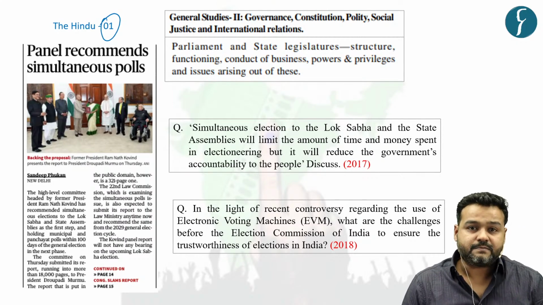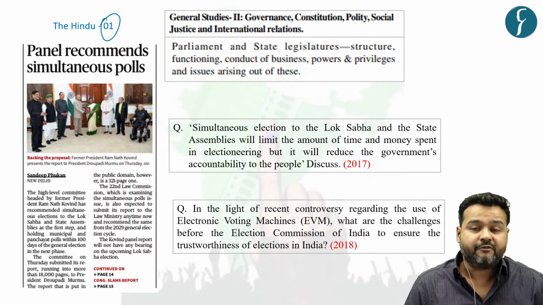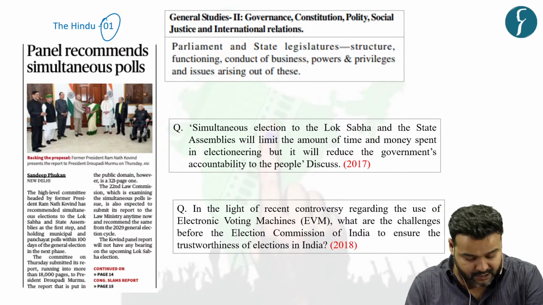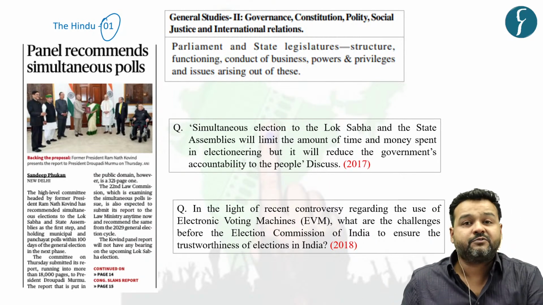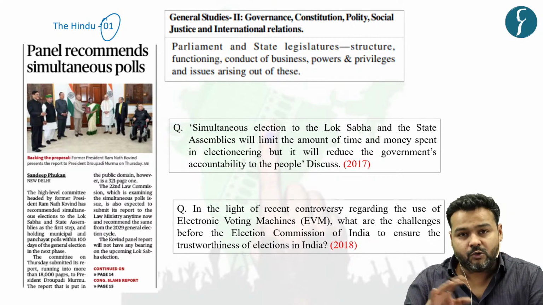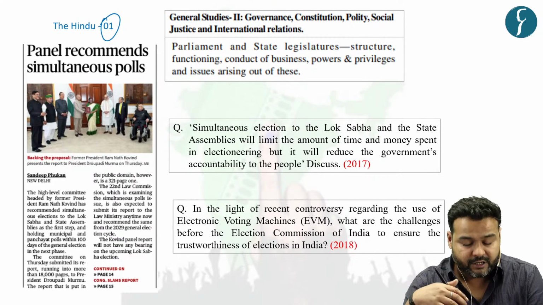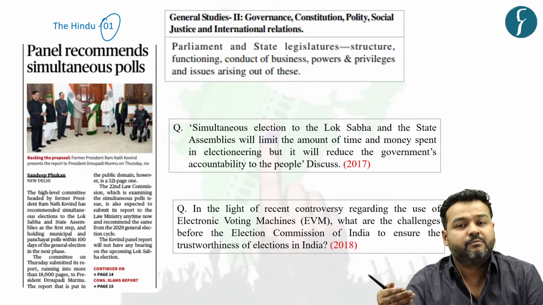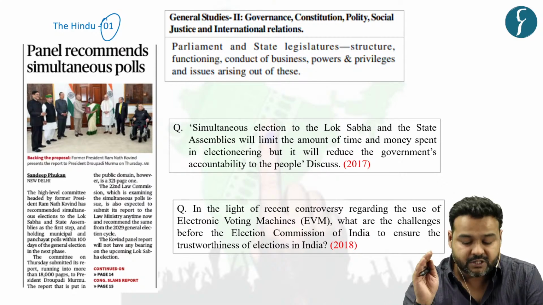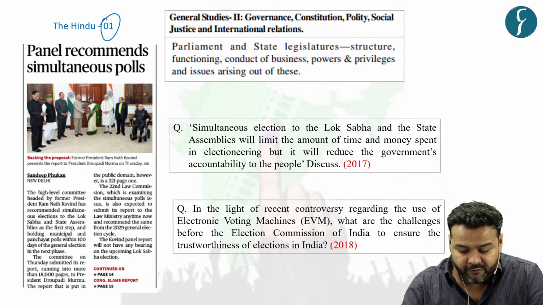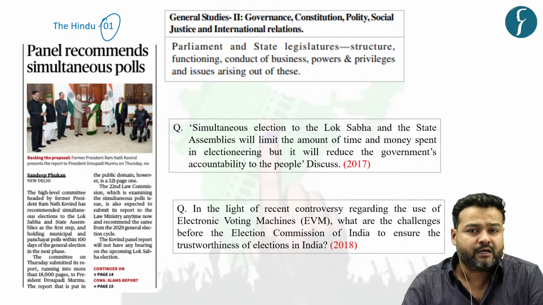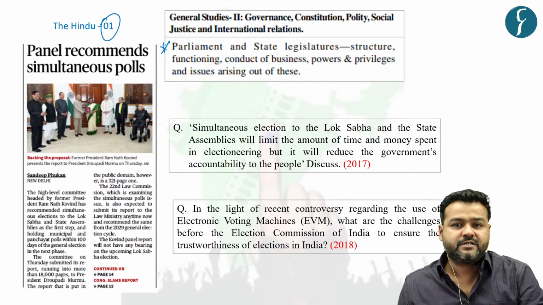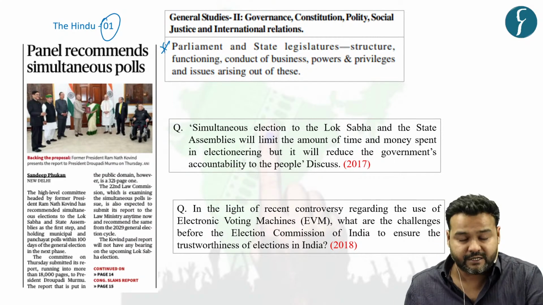Apart from that, this panel also suggested to have local body election, that is municipality and panchayati raj institution, within 100 days of general election. So not only Lok Sabha and state assemblies, it also recommended to have election for PRIs and municipalities within 100 days of general election. So if you will refer to GS paper 2, the parliament and state legislature, apart from election commission itself, which is a constitutional body, has been mentioned.